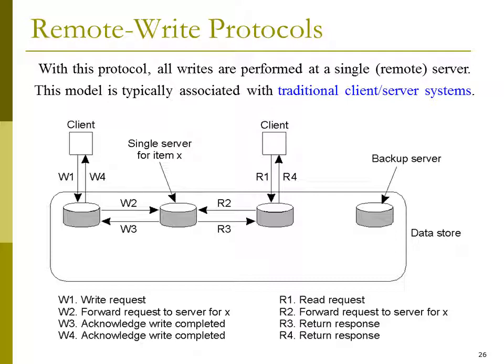W3 acknowledge write completed. And W4 again acknowledge a write completed to the client. R1 is read request. R2 is forward request to server for the item X. R3 returns response. R4 returns response to the client.